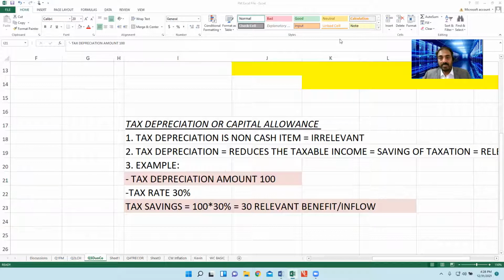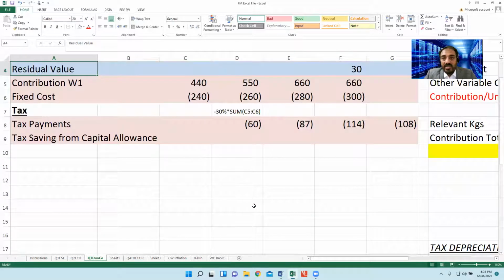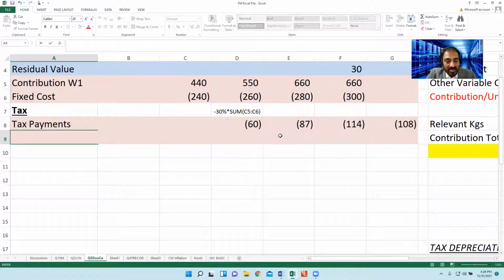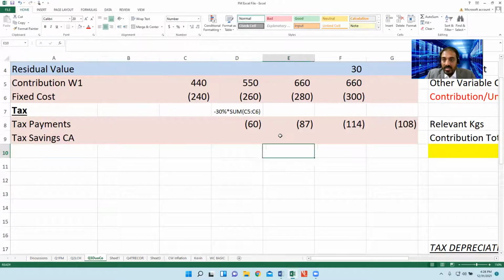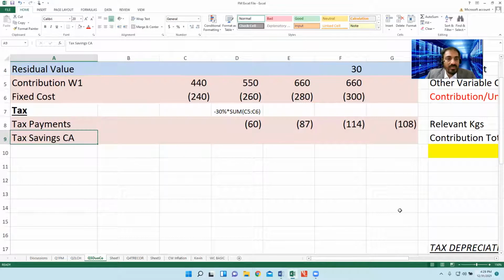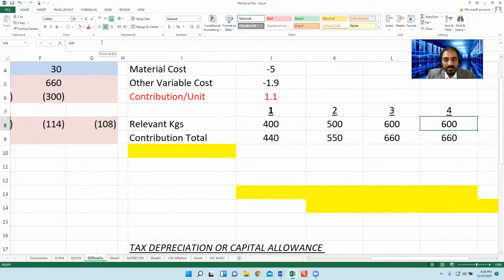Okay, come on. Now, this is the particular concept here, and we are going to incorporate that particular concept. That's called tax savings from capital allowance. I will mention tax savings from CA, that is capital allowance. So this is what is called working number 2.